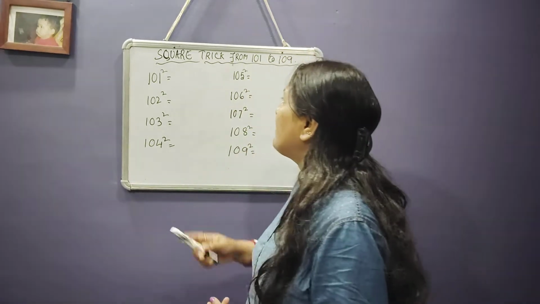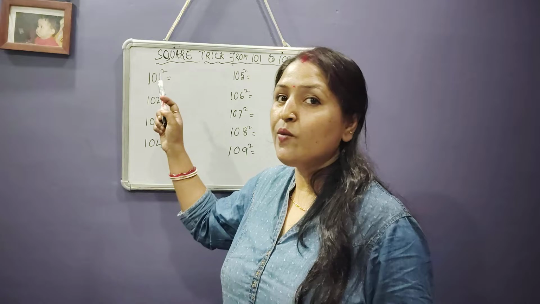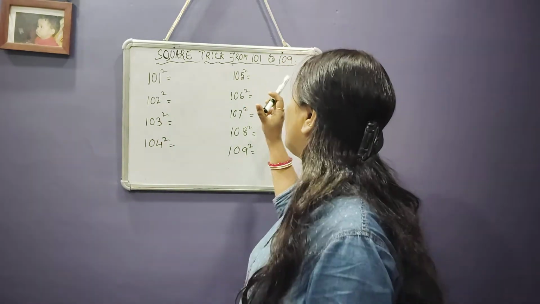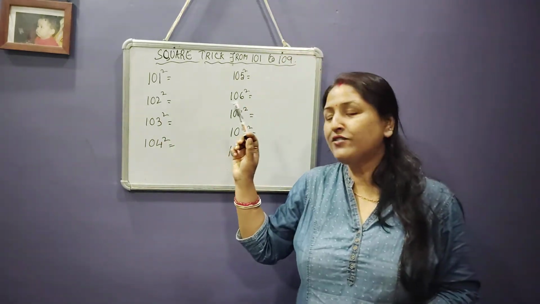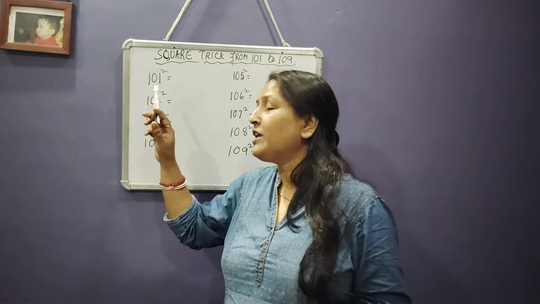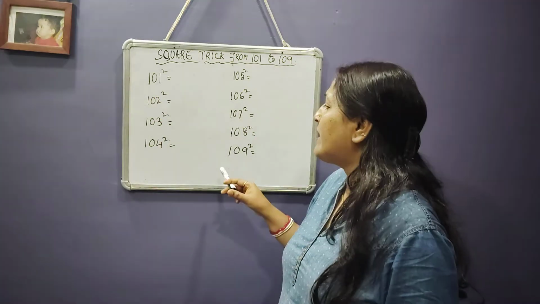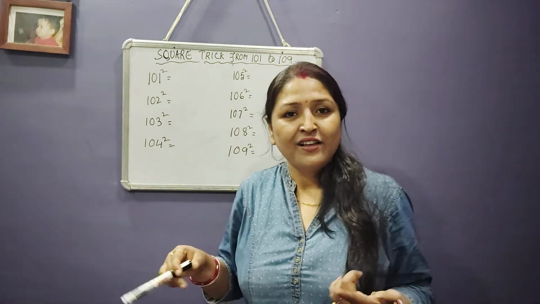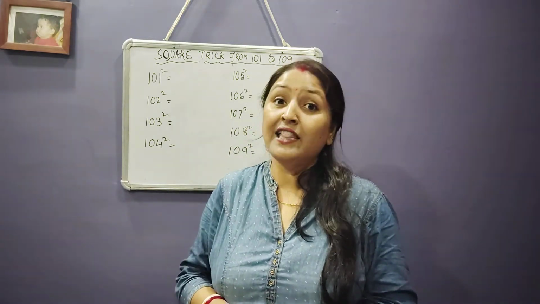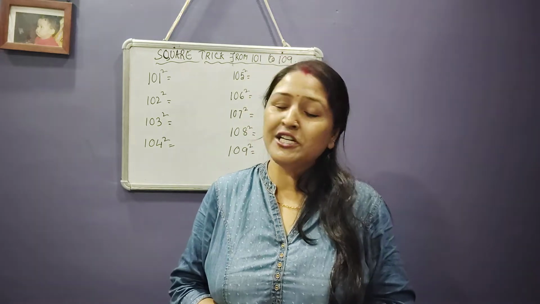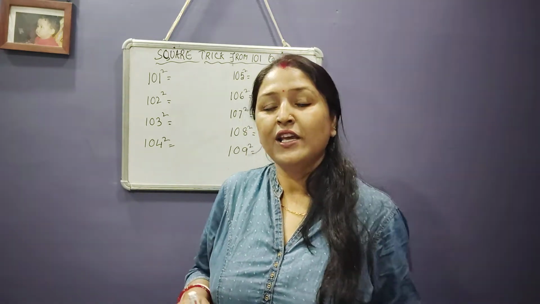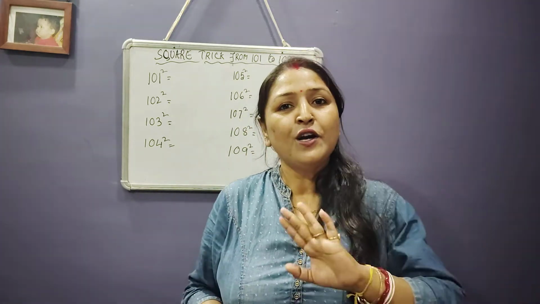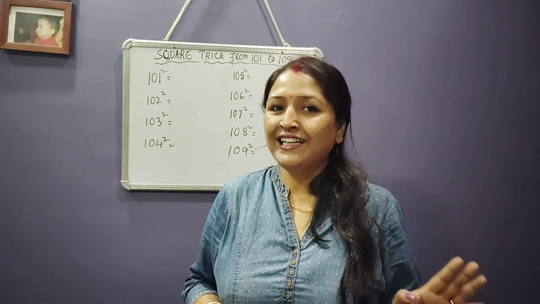Today I came with a new trick, a square trick for numbers from 101 to 109. I will show you the trick through which you can easily find these squares which I have written on the board within a second. So let's start the session, and it is going to be very interesting today. So do not skip the video, watch till the end.